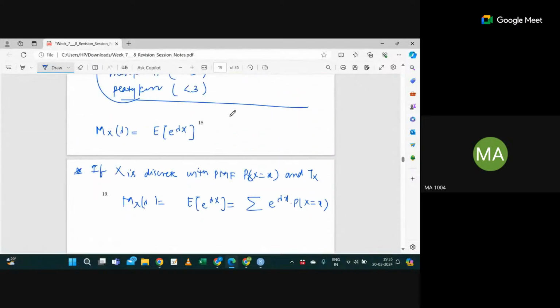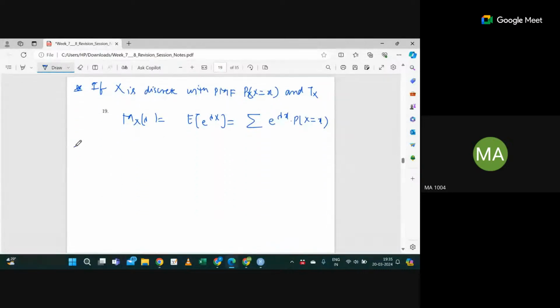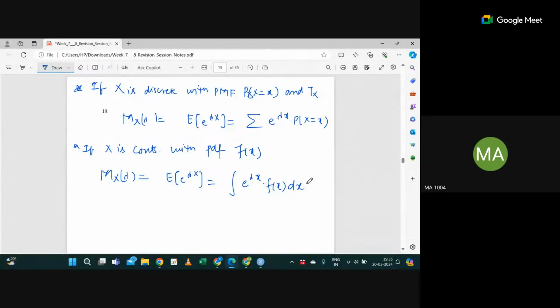In the case of a discrete distribution, the expectation of x is the summation of x into probability x equal to x. If x is a continuous random variable with some PDF f(x), then MX(lambda) will be the expectation of e raised to the power lambda x. It is an integration, because in continuous we do a continuous summation. So it will be the integral of e raised to the power lambda x into f(x) dx. Is this fine? Is this how we calculate the expectation?